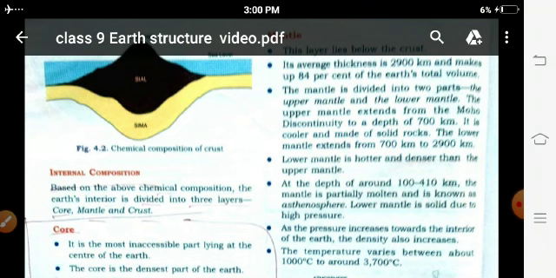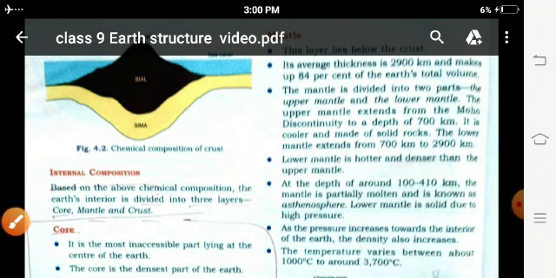At a depth of around 100 to 410 km, the mantle is partially molten and is known as asthenosphere. So please go with that asthenosphere. It is a very important point. At a depth around 100 to 410 km, the mantle is partially molten and known as asthenosphere. Lower mantle is solid due to high pressure. As the pressure increases toward the interior of the earth, density also increases and temperature varies between 1000 to around 3700 degrees centigrade.